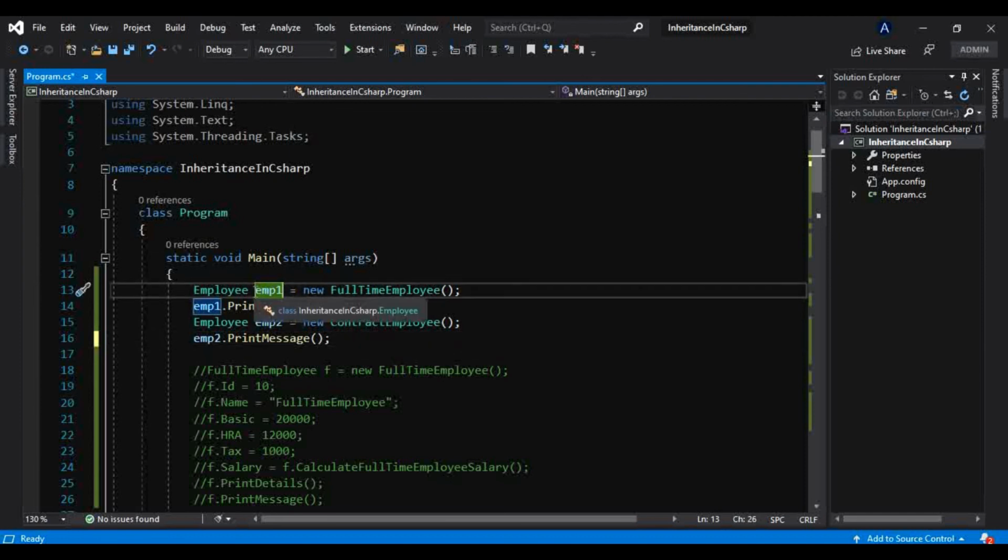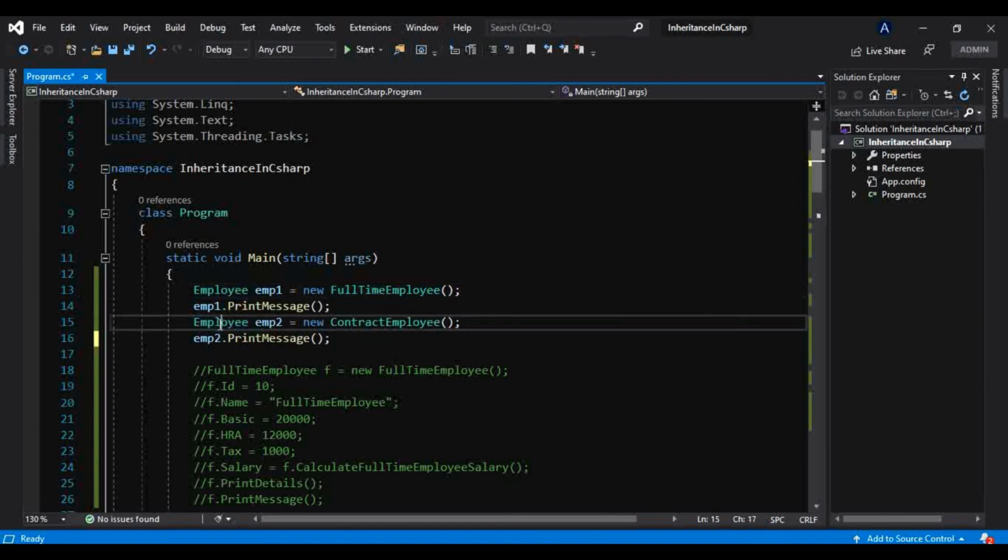Now we know this is nothing but an object. Maybe we can say that this is a reference variable of the abstract base class which is holding the reference of this derived type object. But now this is nothing but an object as soon as we initialize that to this variable. So this is an object of the same class, that is employee, and this is also an object of the same class, that is employee. So the ability of this object of the same class to take more than one form. It is taking more than one form, that is, this is a full-time employee as well, and this is a contract employee as well. So we can say employee is a full-time employee as well, and employee is a contract employee as well. So this is nothing but polymorphism.